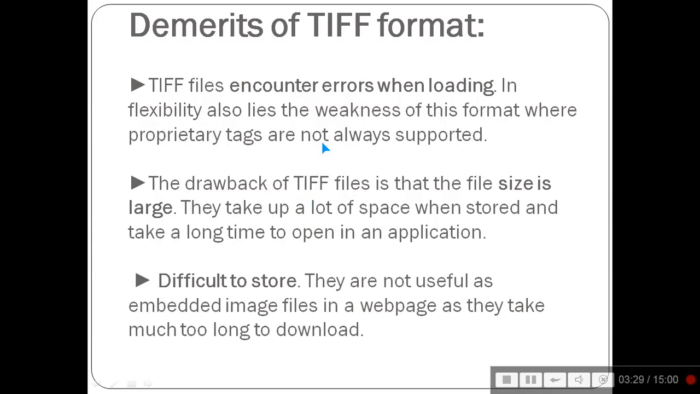And what are the demerits of the TIFF format? TIFF files encounter errors when loading. In the flexibility also lies the weakness of this format, where proprietary tags are not always supported. The drawback of TIFF files is that the size is large. This is the major drawback. They take a lot of space when stored and take a long time to open in an application, and it is difficult to store.